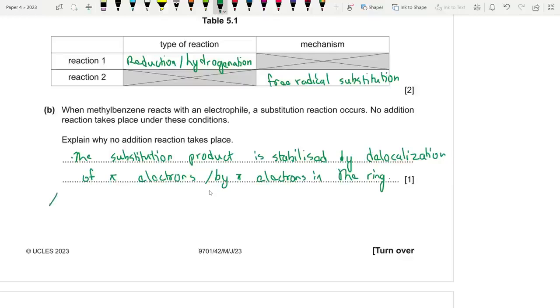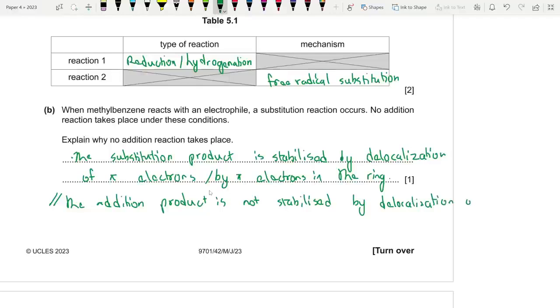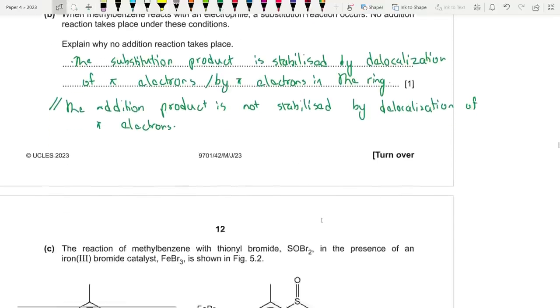Or you could talk about the negative point, that the addition product, the one I was telling you guys, the addition product is not stabilized by delocalization of pi electrons. They've also allowed another point. They wrote addition product will remove pi electron delocalized system, which kind of makes sense. Yeah, just true in another way.